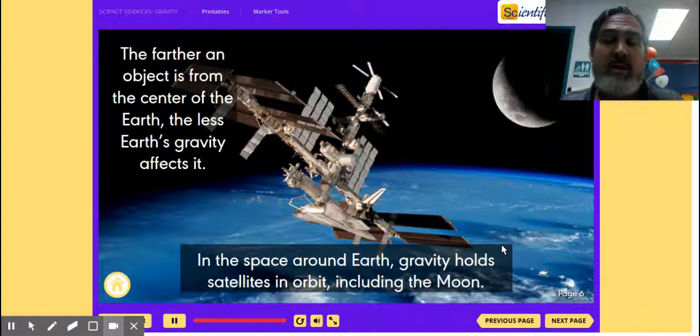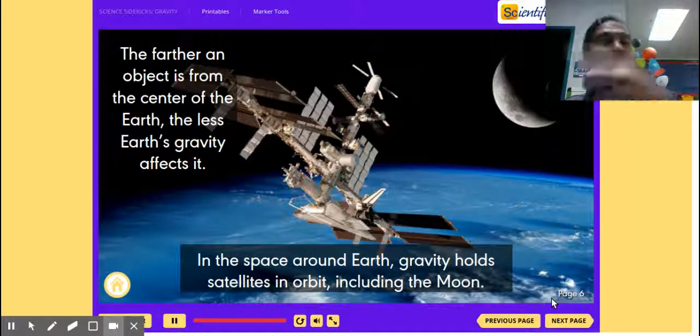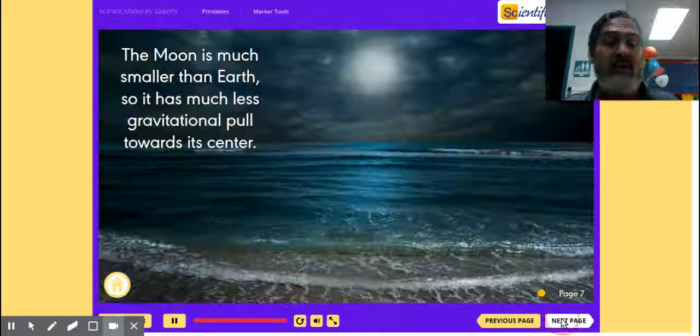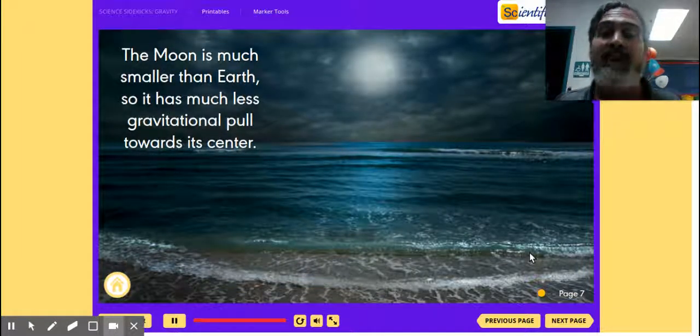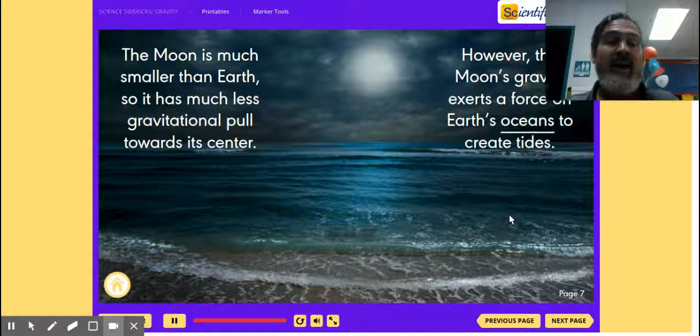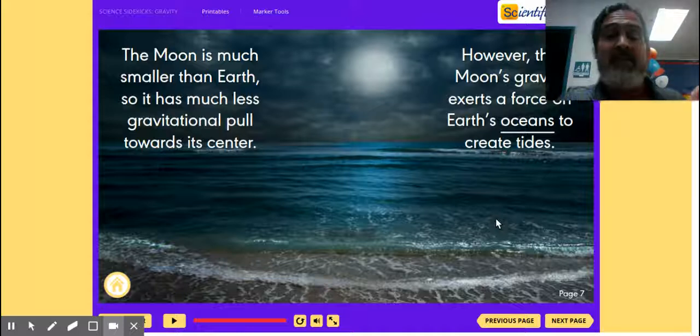In the space around the Earth, gravity holds satellites in orbit, including the moon. So that's why the moon stays in orbit around the Earth, because of the gravity of the Earth. The moon is much smaller than Earth, so it has much less gravitational pull towards its center. However, the moon's gravity exerts a force on Earth's oceans to create tides. So the moon does have gravity. It's just less than that of Earth.